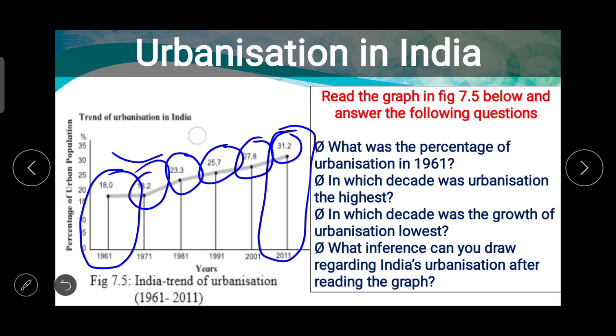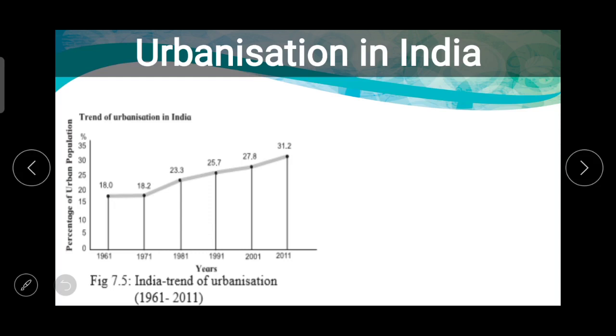So this is how it's growing, but not exactly growing, we can say. It is clear from the above graph that the growth of urbanization in India has been slow. The level of urbanization in India in 2011 was 31.16, which is quite low in comparison to developed countries.